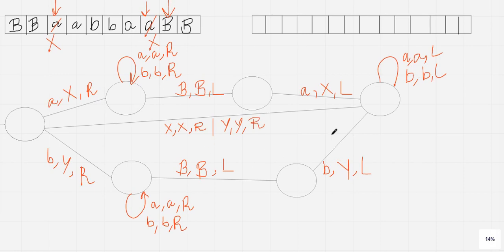Okay, now you can check what this transition will be. After the tape head comes to this position, it may find either X or Y, because if it is A, then it will be X. If it is B, then it will be Y. So I have given both the transitions. If it is X, replaced by X, and the tape head will again start moving in the right direction. And if it is Y, then replaced by Y and the tape head will move in the right direction.